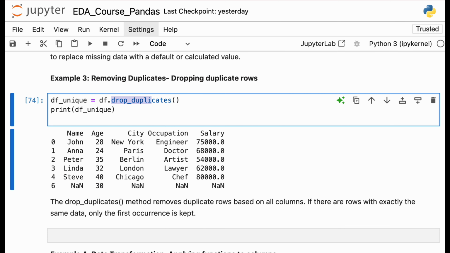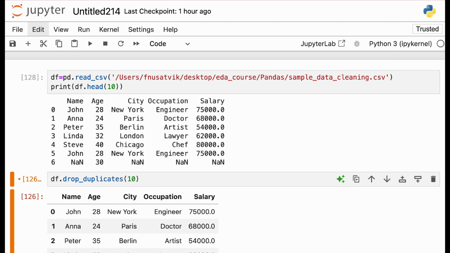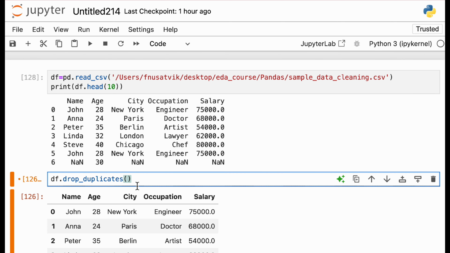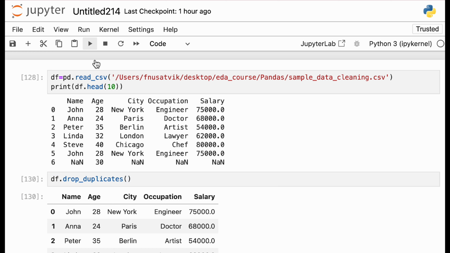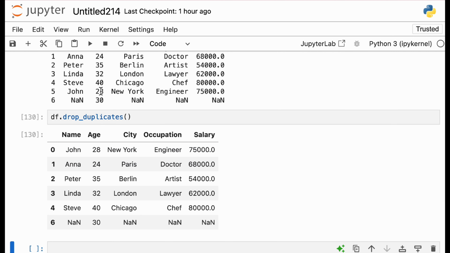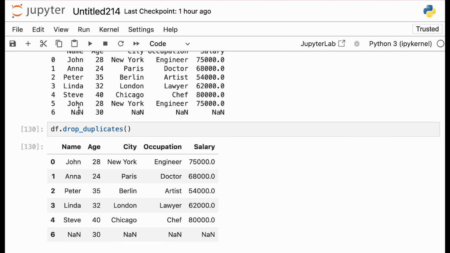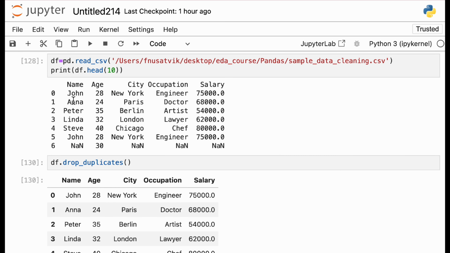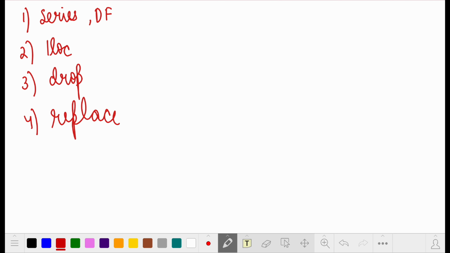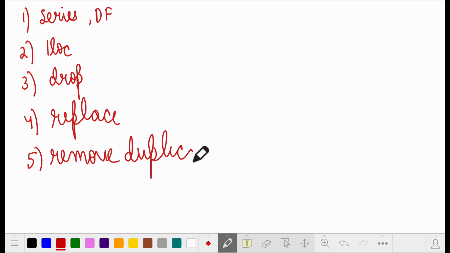If you do this, drop_duplicates, you just call it, because we don't need to pass any particular thing there. You use this, and you see the second John has been removed. If it identifies any duplicate, it will remove it. So the third was removing the duplicates.